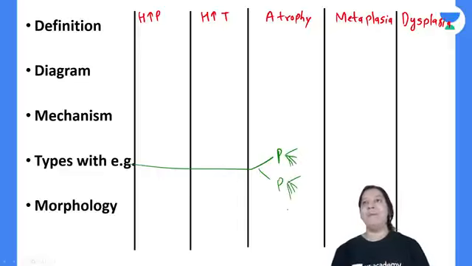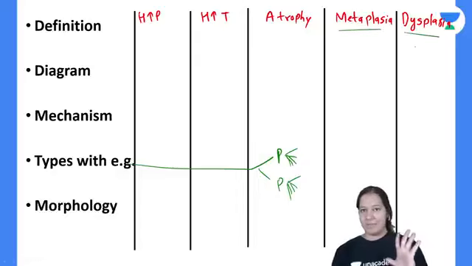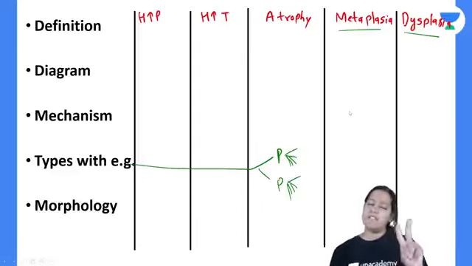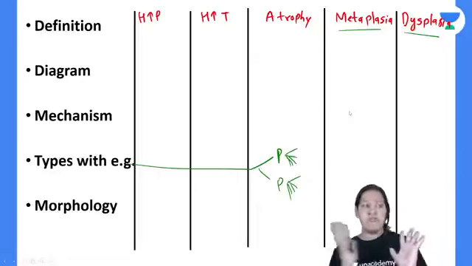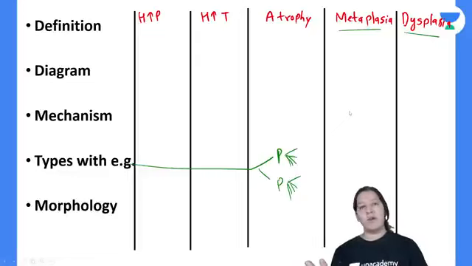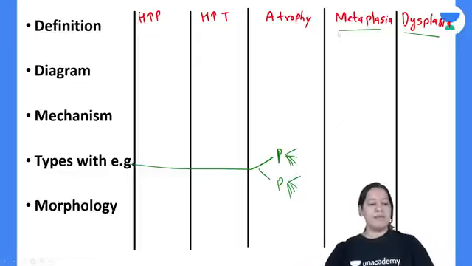So I have to stop here. Still metaplasia and dysplasia is remaining. That I will continue in tomorrow's lecture. And after that, I will start with reversible cell injury, and in irreversible cell injury, I will teach you apoptosis and necrosis. So that's how the first chapter is completed. I will cover all important points from the university point of view. Please let me announce my next lecture, then you people can leave.